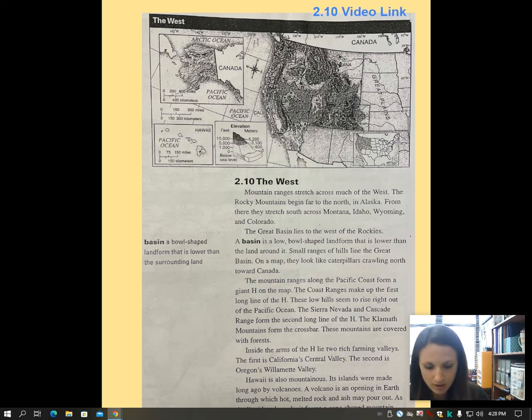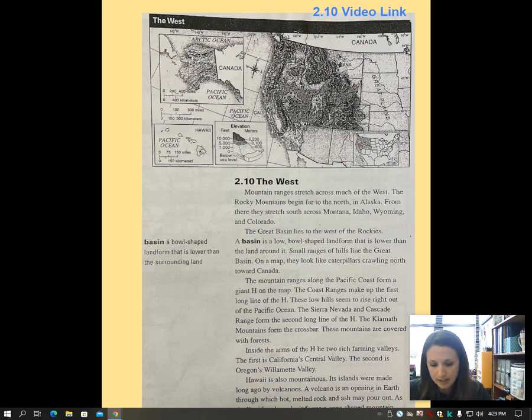The mountain ranges along the Pacific coast form a giant H on the map. The coast ranges make up the first long line of the H. These low hills seem to rise right out of the Pacific Ocean. The Sierra Nevada and Cascade Range form the second long line of the H. The Klamath Mountains form the crossbar. These mountains are covered with forests. Inside the arms of the H lie 2 rich farming valleys. The first is California's Central Valley. The second is Oregon's Willamette Valley.